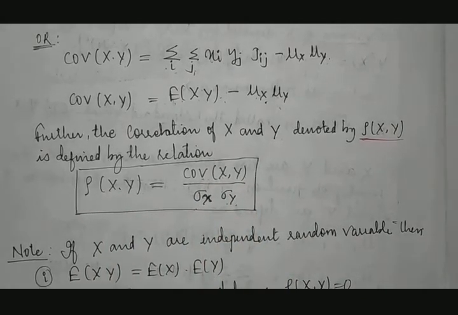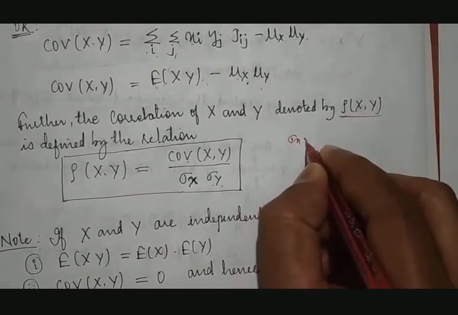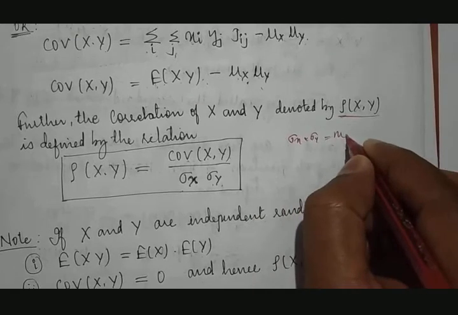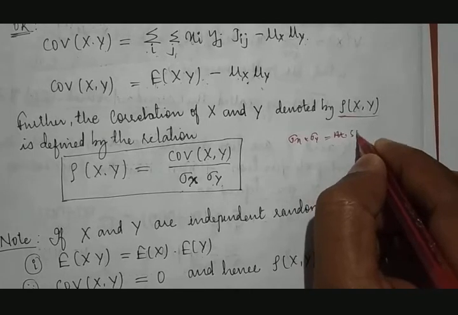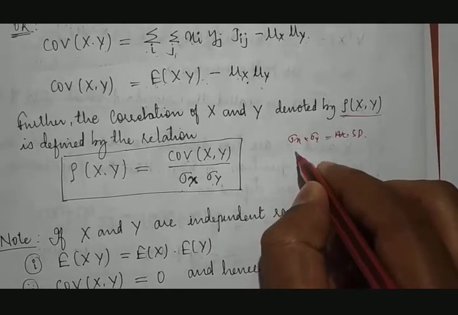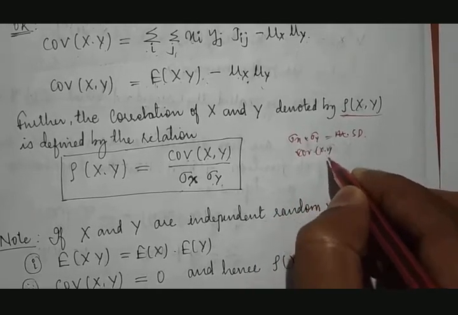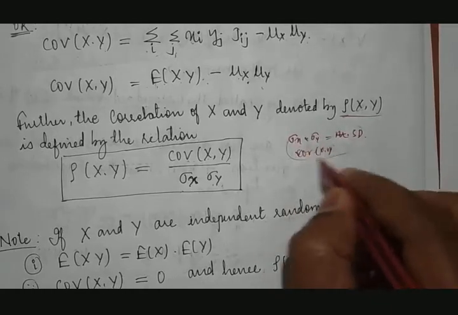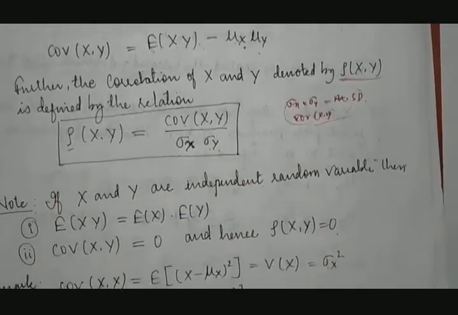Now I will tell you the meaning: here sigma x and sigma y are nothing but the standard deviations. First we need to find out the variance, then the covariance. After getting the covariance, by using this relation we will get the correlation.